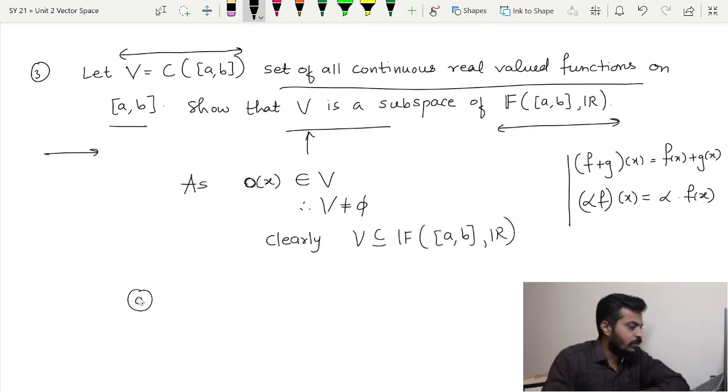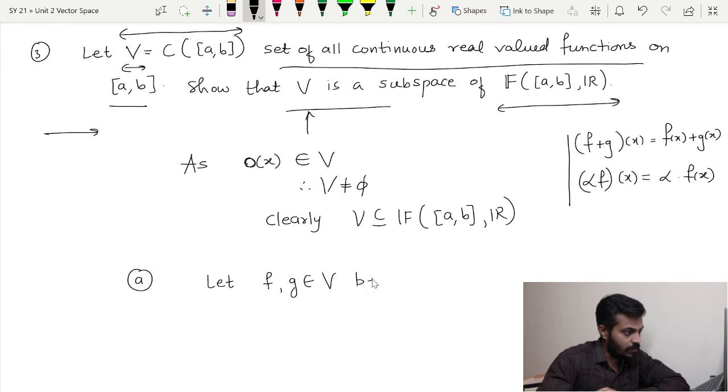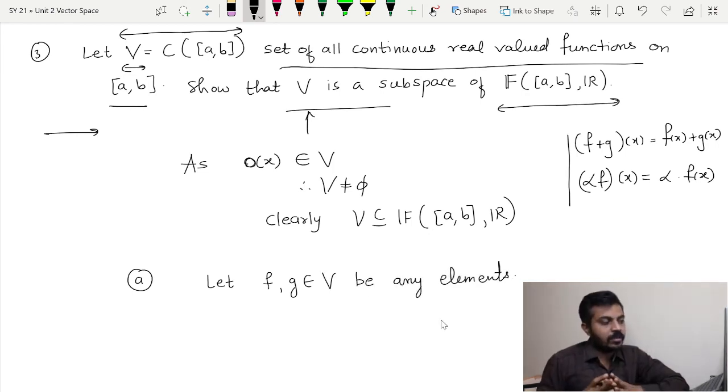Now moving towards property A. We have to take two elements of V, and we have to show that the sum also belongs to V. So I will call those elements f and g. Let f, g belong to V be any two elements. What does it mean? It means that f and g are continuous functions.